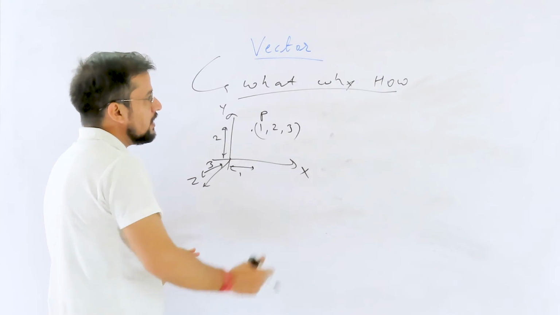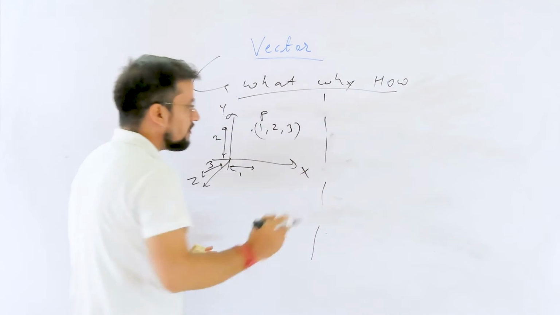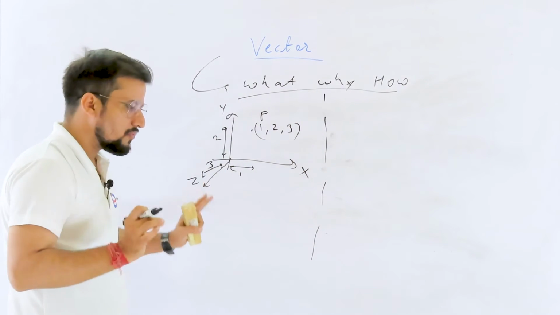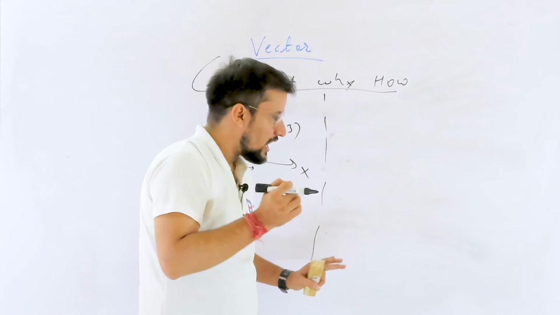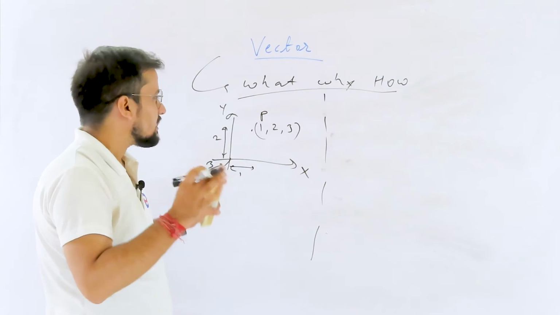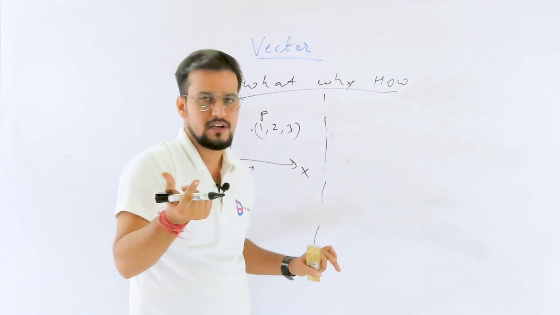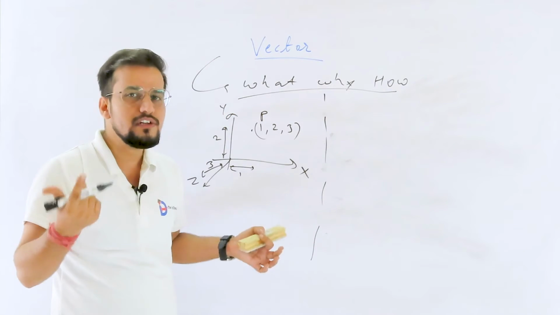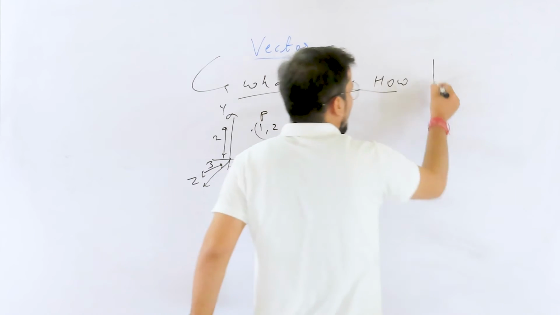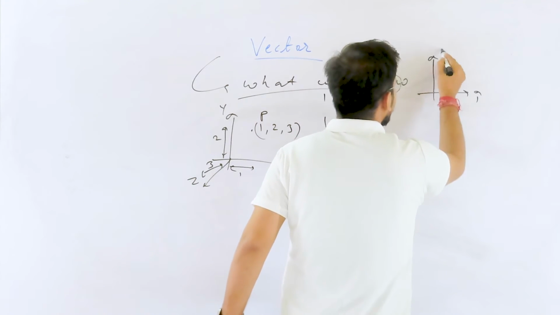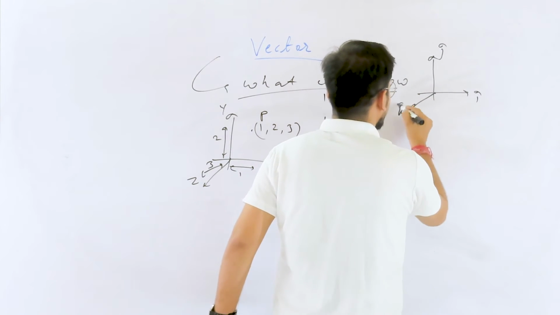Now I will come to vector algebra. Before going to vector algebra, I will say one thing: a vector has magnitude as well as direction. For the direction, we will use i cap, j cap, and k cap.